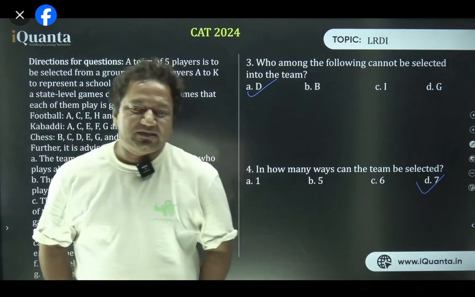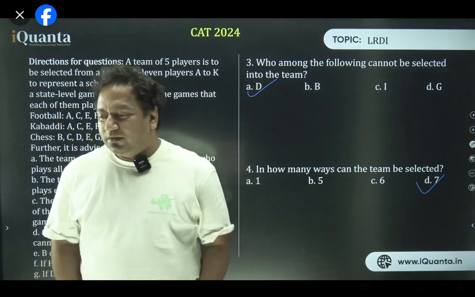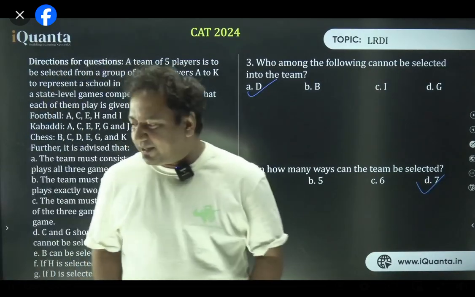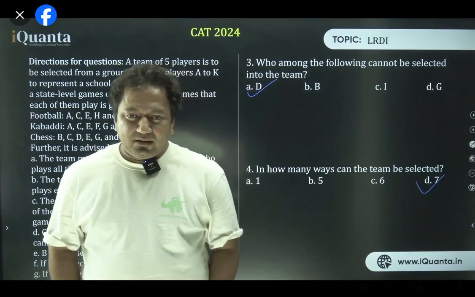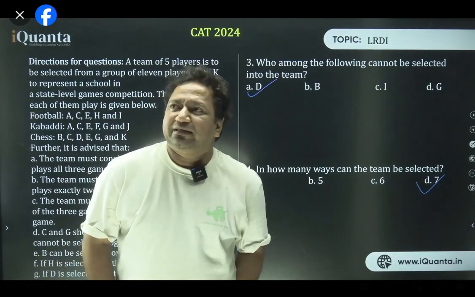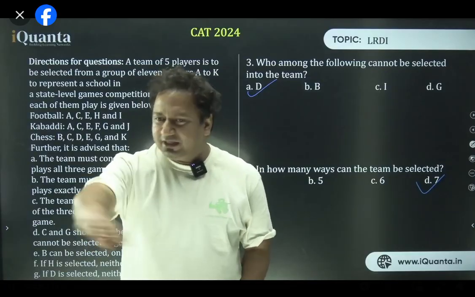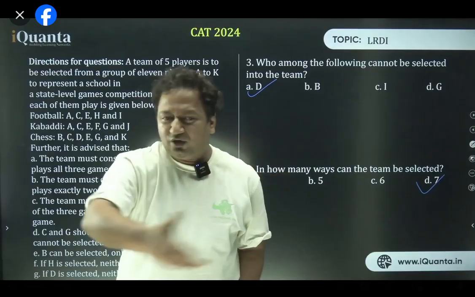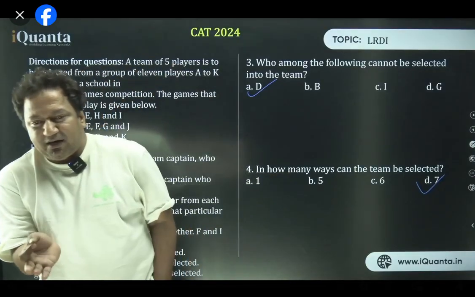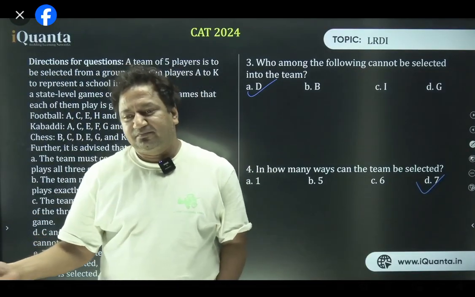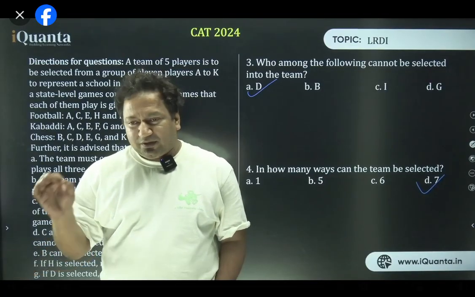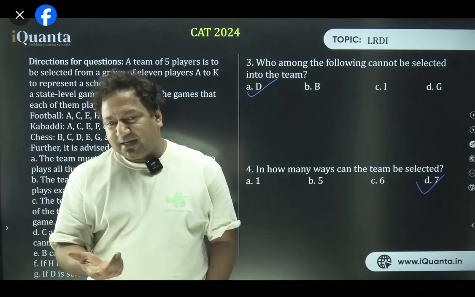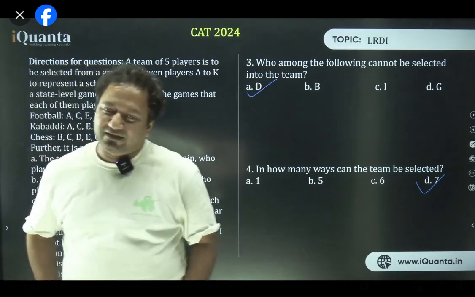Yeah, set is over. That's the best thing about LRDI. You know what? Logical reasoning and data interpretation is the most difficult section. The reason is, have you ever heard that from one and the same cause, 2 different results come out? So LRDI has got a peculiar thing about itself. If you do the set wrong, you will get all the questions wrong. And if you do the set right, then you will get all the questions right. So that is the reason why LRDI is the most difficult and at the same time easiest section of entire CAT. So till this class, before this class, I was saying every day that LRDI is the most difficult section. But now I'm saying for the same reason it can be the easiest section as well.